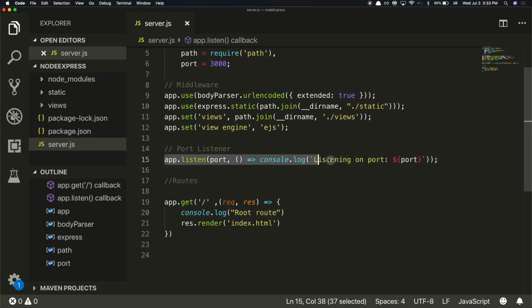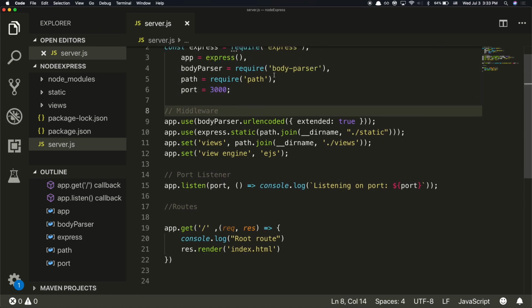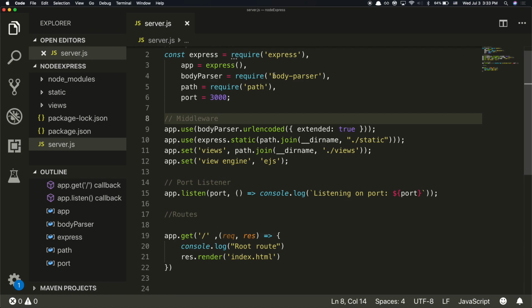Why do we store it in a variable? Because this can possibly change. If other parts of our code were using the port number, we would just need to change it up here to 8000 instead of finding all the instances. Smart stuff. That's like the ninja principle.